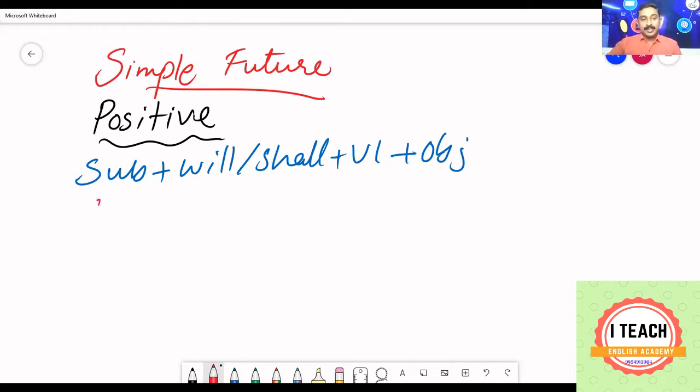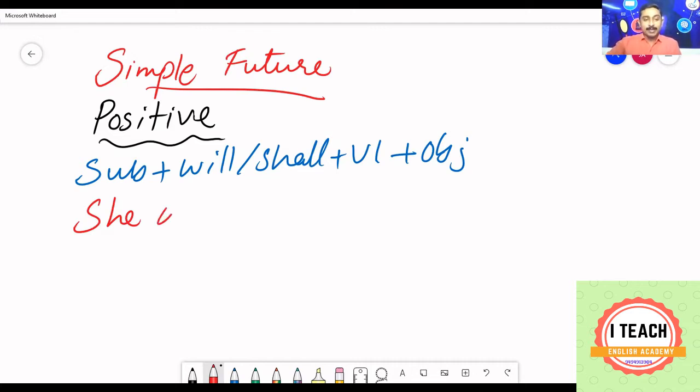Example, she. You will have a doubt which word to select here. Shall is used with I and we. In olden times, shall was used with I and we, and in present English, no one cares about whether to use will or shall. Commonly, we use will with all the subjects, so you can blindly use will with all the subjects. When we use will and shall as modals, they have different functions. We will discuss modals in the forthcoming sessions.